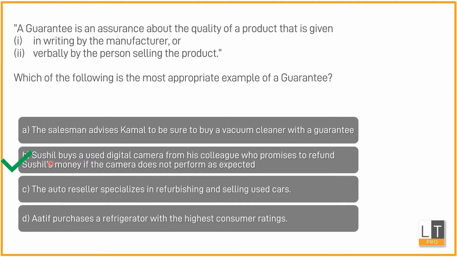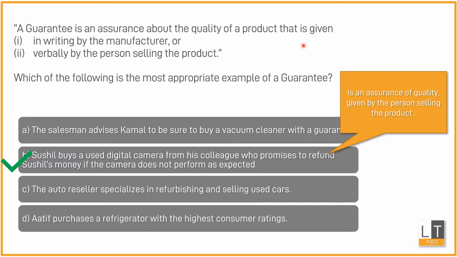In this case, you can see that Sushil is buying a digital camera from his colleague. So the colleague is the person who's selling the product, and he promises to refund the money if the camera does not perform as expected, which means that he's giving an assurance about the quality of the product. Therefore, it is an assurance of quality given by the person selling the product, and therefore it is an appropriate example of guarantee.